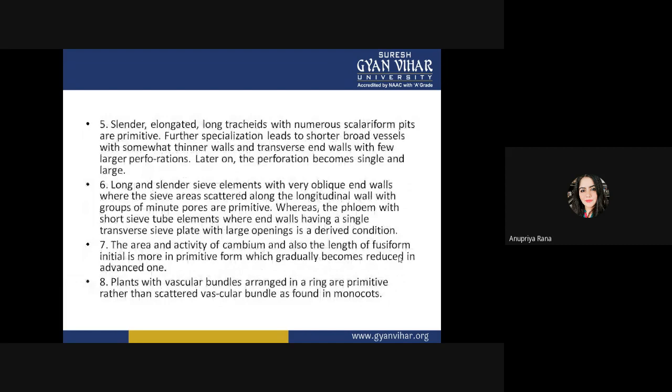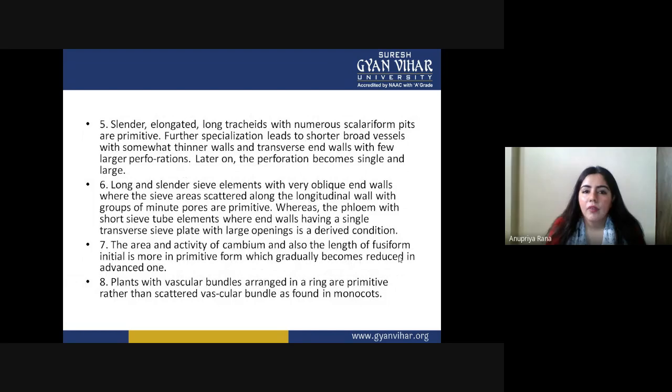Cylindrical, elongated, long tracheids and numerous scalariform pits are primitive. Further specialization leads to shorter, broad vessels with somewhat thinner walls and transverse end walls with few larger perforations. That is new. So he is digging into vessel formation: what kind of vessel formed first as primitive, and what kind of vessel formed later.